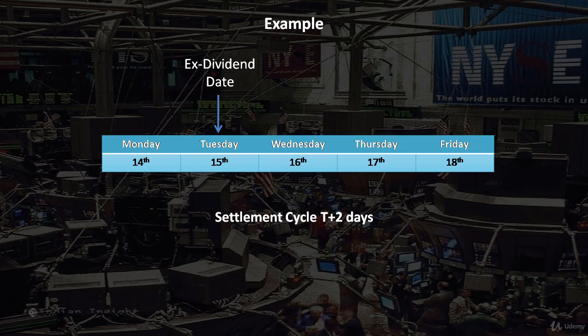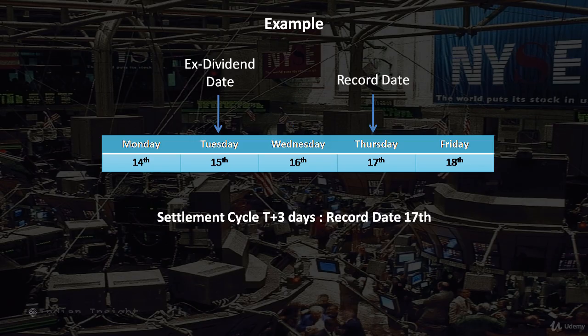In such a scenario, the record date would be 1 day after the ex-dividend date. This way, anyone buying the stock 1 day before the ex-dividend date will be the shareholder as per the records on the record date. If the exchange follows a T+3 settlement cycle, then the record date would be on 17th, which would be the second day after the ex-dividend date.